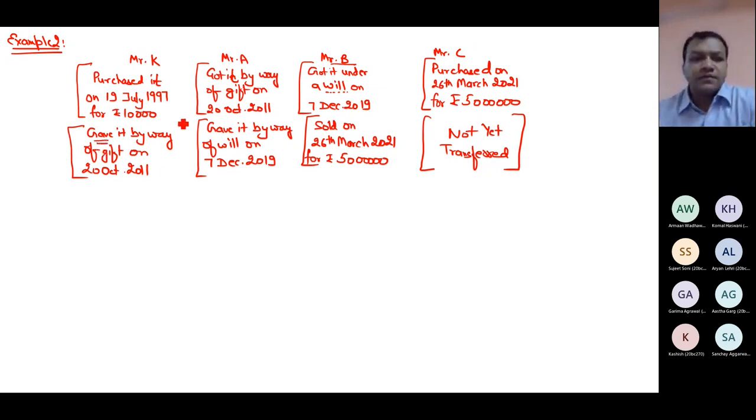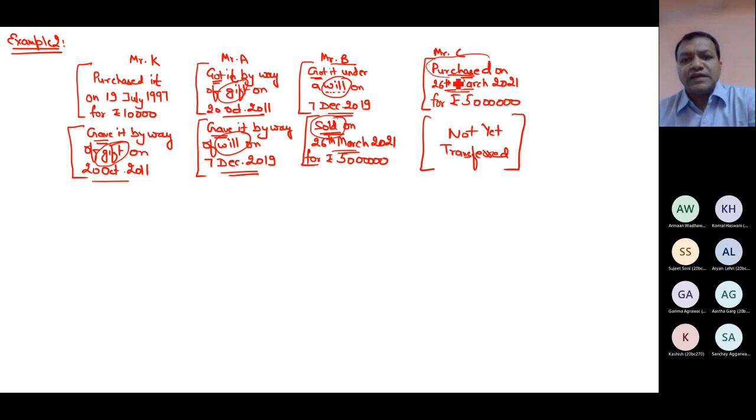So he gave, the other person got, the same date. He sold, so another purchased, same date. He gave by way of gift, he got it by way of gift. He gave by way of will, he got it by way of gift. He sold, so he purchased. So this chain is continuous, you can easily see. And in real life also, you will find the chain normally continuous, unless some corruption or some type of evasion is happening.